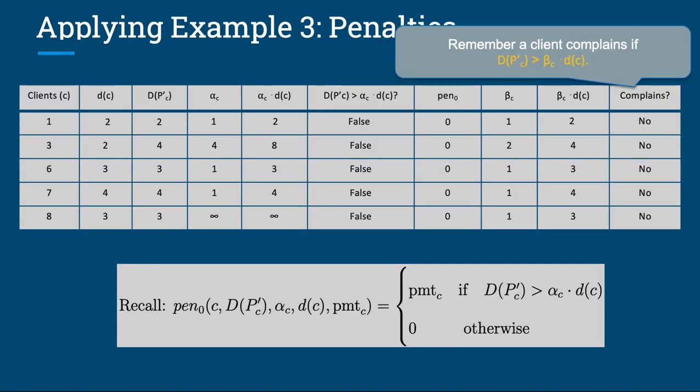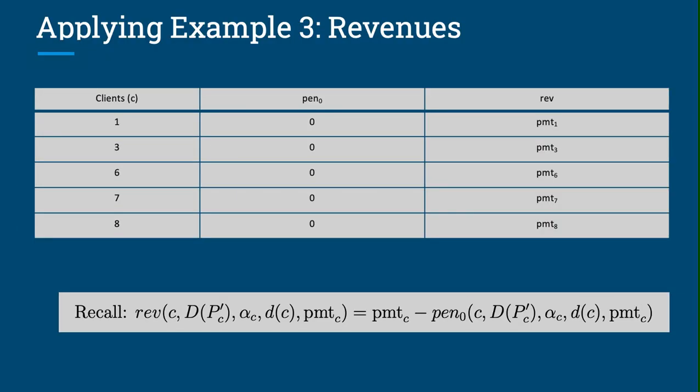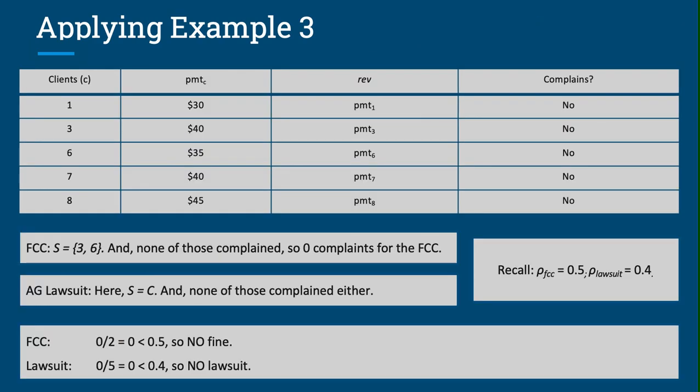Using those routing delays, we do the required computations to get the following. Here, client 8 does not complain. The revenues from each client are also the same as in example 4. The penalty amount is 0 for each client, and thus the revenue is also equal to the payment amount. Now we calculate total revenue. For pen 1, we see that no one complains and hence there will be no fines. Finally, we have pen 1 equal to 0, and the total revenue is calculated using this formula.